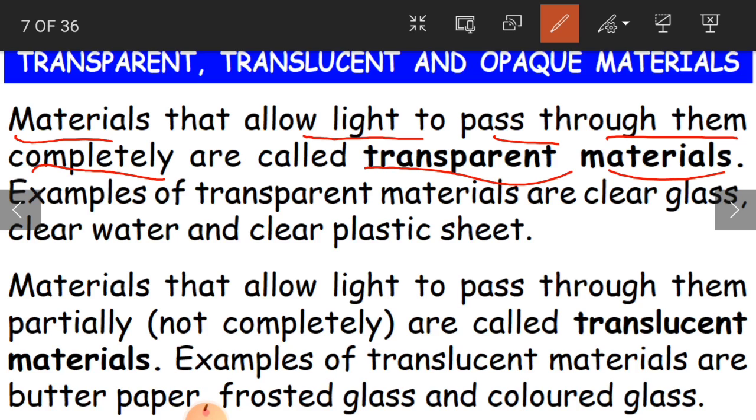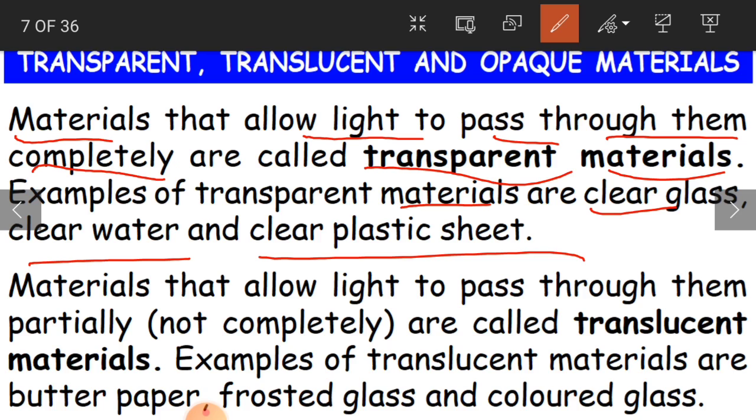Clear, children? Yes. So here you have got some examples of transparent materials. As I said, clear glass, clear water, and clear plastic sheet. Even these days, because we are affected with this coronavirus, everybody is wearing a plastic mask shield on our faces, which is made with plastic.